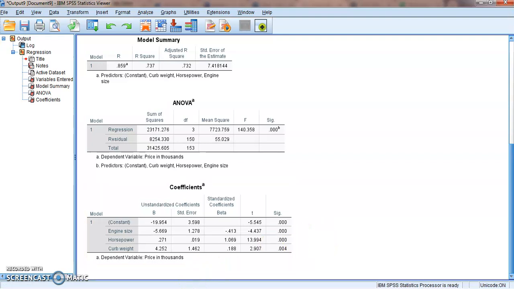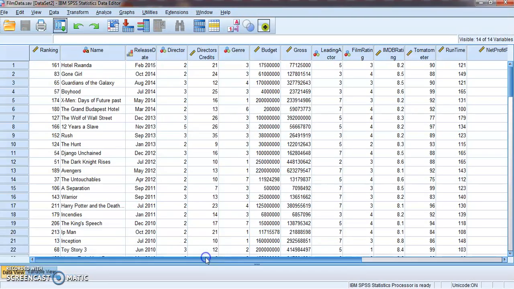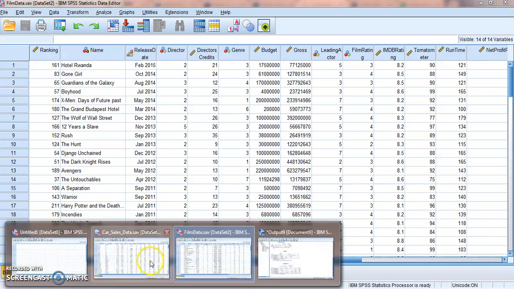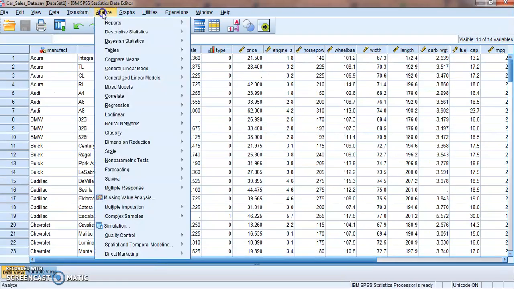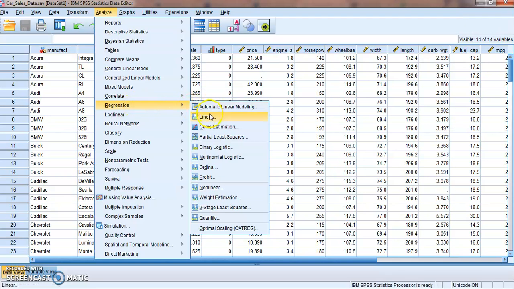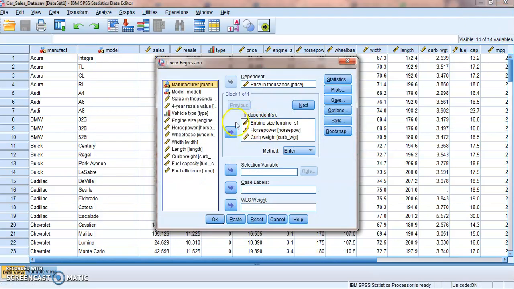Let me show you if we ran the equation again, but we added a new variable. Let's say we're trying to make this even more predictively valid. We're trying to get above 0.859. So I go once again here, and at least what I had in there already is still there. And let's throw something in there, like, let's do length. Let's see what length does for all of this. So I throw it in there as an X variable. So we've got 4 predictors now, same predicted variable, and I hit OK.